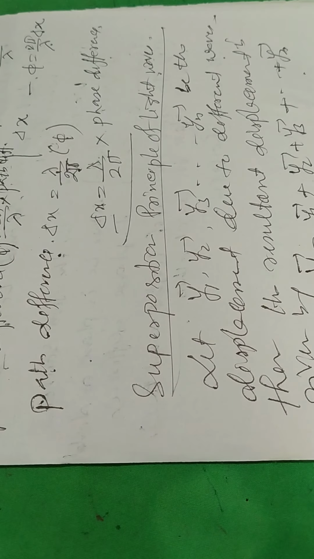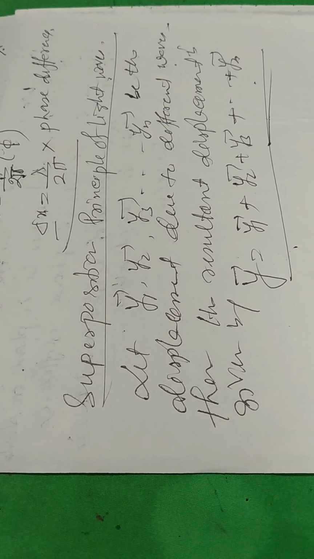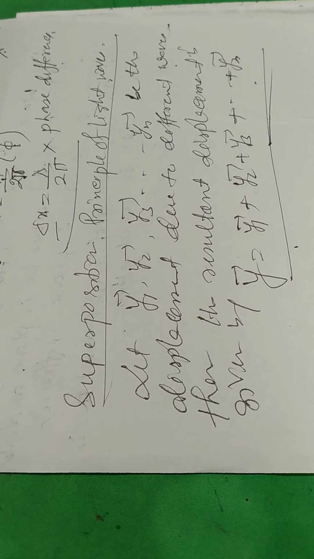Actually, superposition of waves is like this: a number of waves pass through a medium and all the waves overlap each other, and the resultant wave is the vector sum of the individual waves. That is the superposition principle of waves.